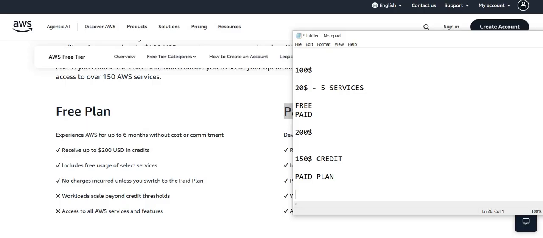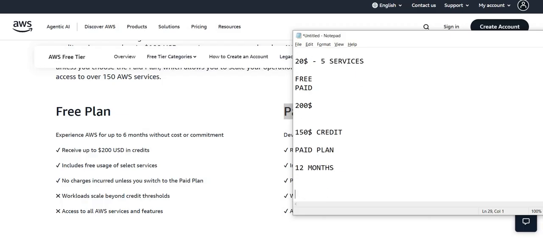Once you upgrade, or from the date of account creation up to 12 months, these credits will be adjusted in your AWS bill. So it will not go to waste, because $50 you have already used as part of the free tier, and $150 is remaining when you upgrade your plan to the paid plan.